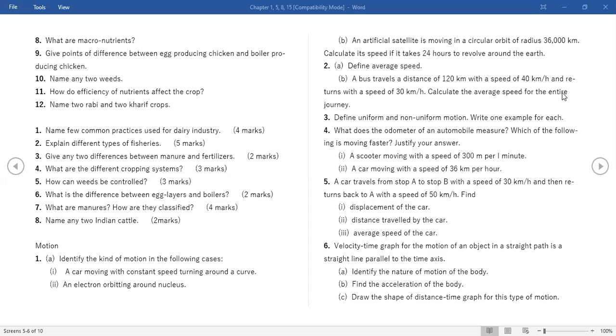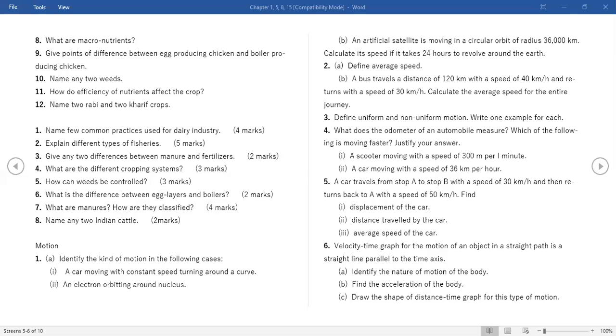Define average speed. And then find out that. Ma'am, could you repeat the answer? 9420 kilometer per hour. Yes, ma'am, I got the same answer. Ma'am, what should we do now?